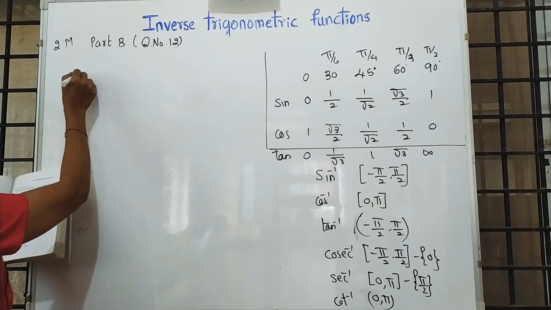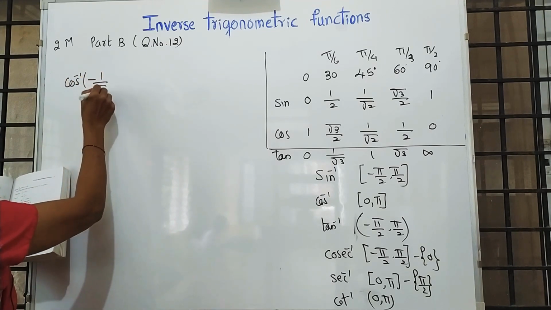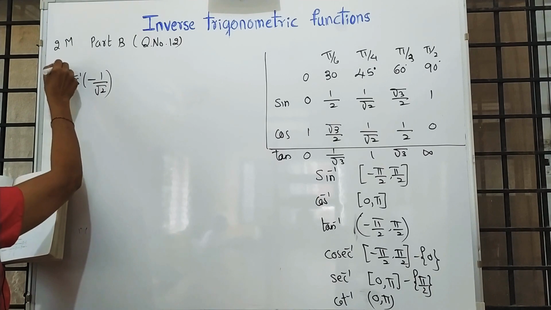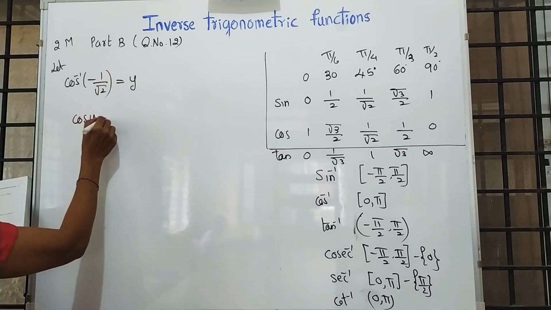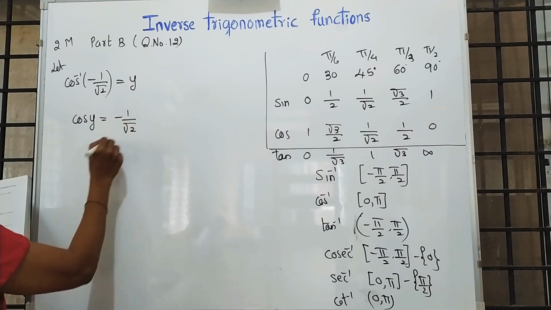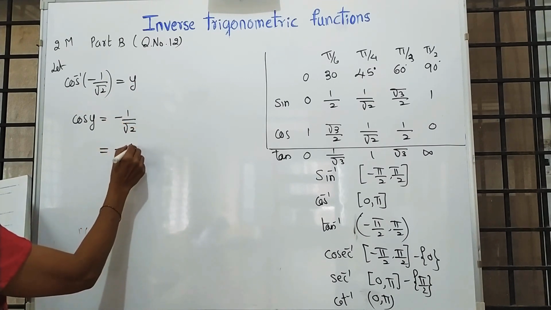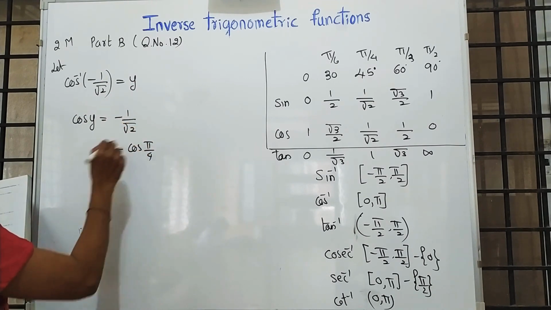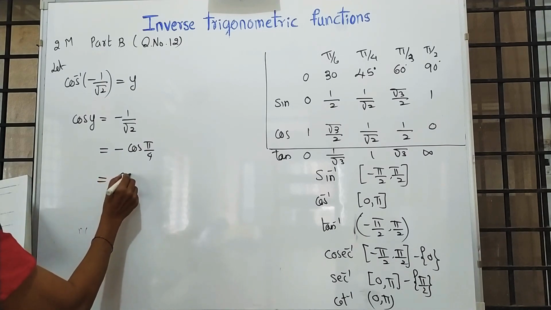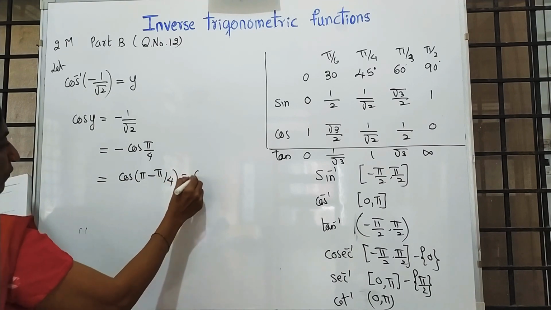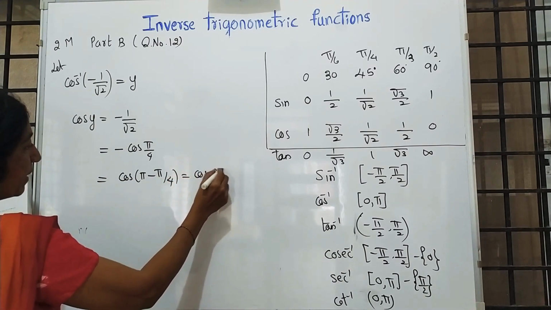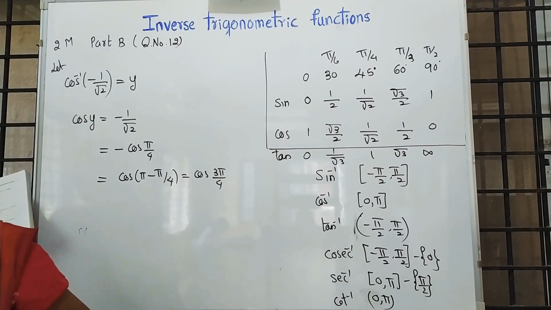Cos inverse of minus 1 by root 2. Let us take this as y. Cos y is equal to minus 1 by root 2, that is minus as it is, this is cos pi by 4. We have to fit this with the help of allied angle. It is pi minus pi by 4, cos 3 pi by 4. Already we completed this sum.